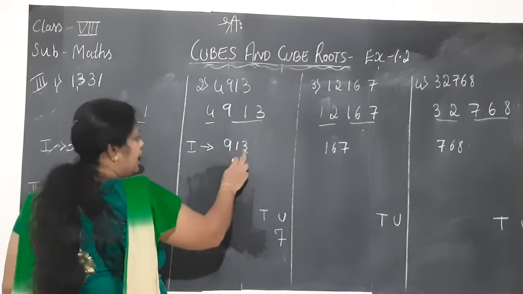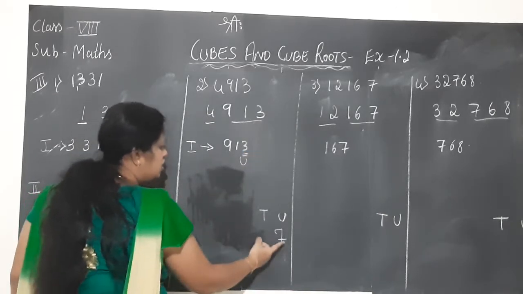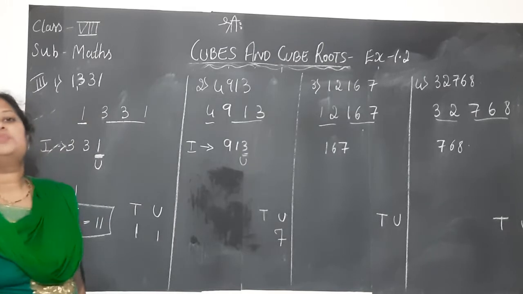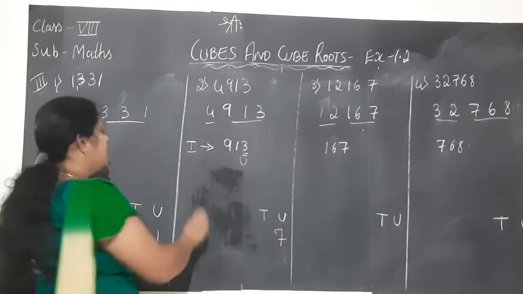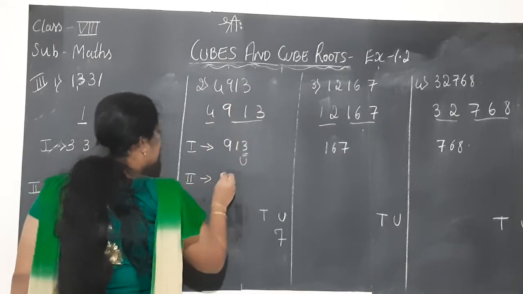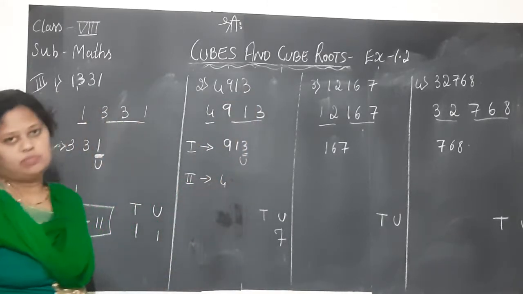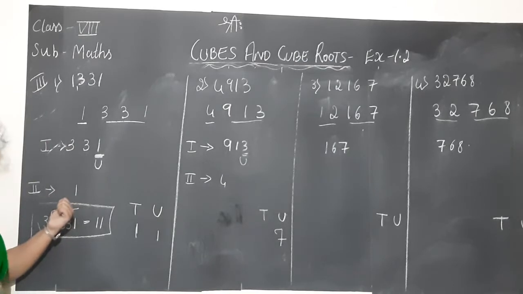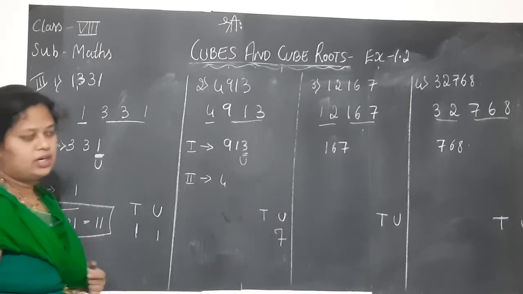So if I have the number 3 in the units place, I should write 7 in the units place. After that, the work of the first set of numbers is over. In the second set, what do we have? We have the number 4. Earlier we got 1, which is divisible by itself, so no need to do anything, and directly we wrote it in the tens place.